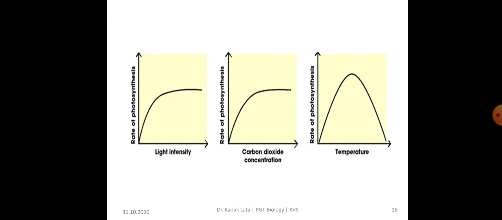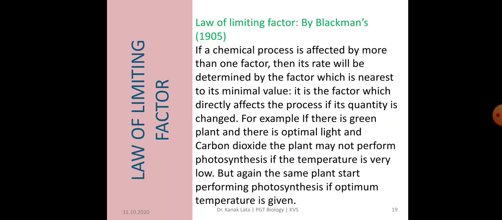Here is the graphical representation of rate of photosynthesis with external factors like light intensity, carbon dioxide concentration and temperature. Now the last topic of today's session is the law of limiting factor. This law of limiting factor was given by Blackman in the year 1905. The law of limiting factor states that if a chemical process is affected by more than one factor, then its rate will be determined by the factor which is nearest to its minimal value.